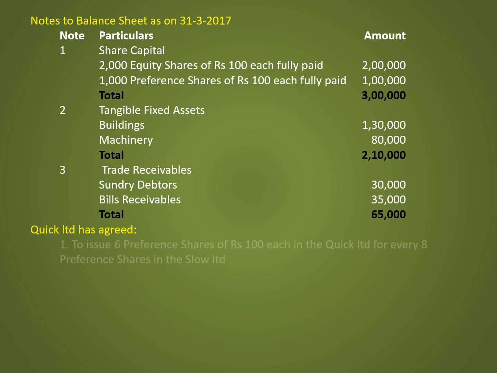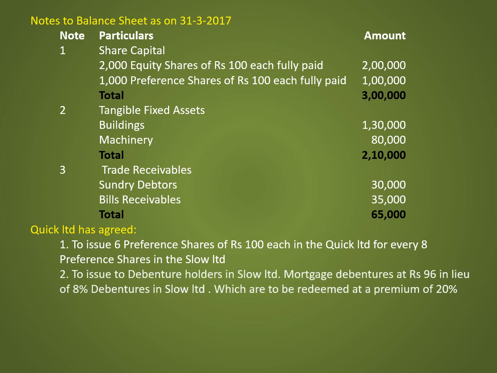Quick Limited has agreed. First condition is to issue 6 preference shares of rupees 100 each in the Quick Limited for every 8 preference shares in the Slow Limited. The second condition, to issue to debenture holders in Slow Limited mortgage debentures at rupees 96 in lieu of 8% debentures in Slow Limited, which are to be redeemed at a premium of 20%.